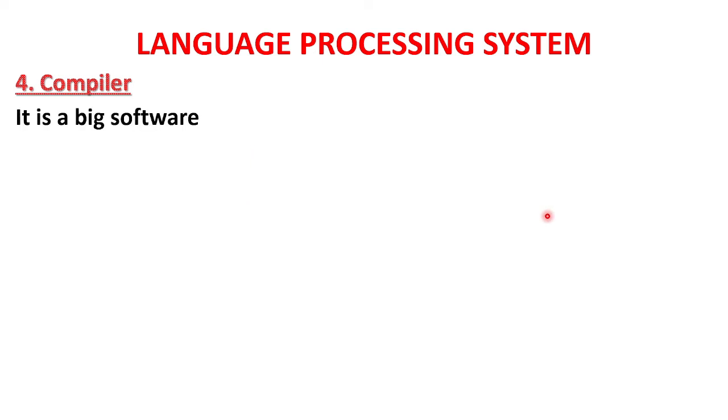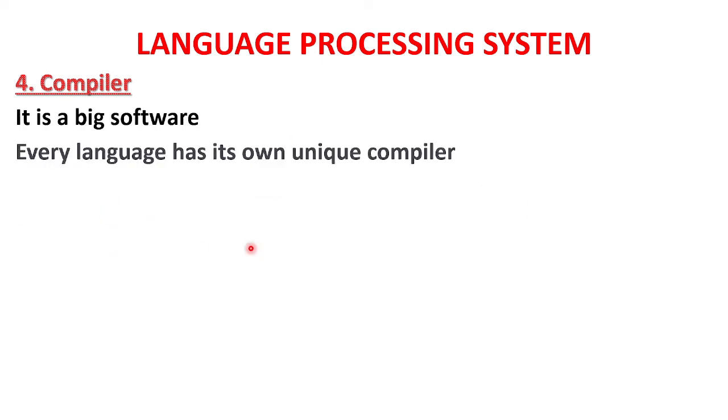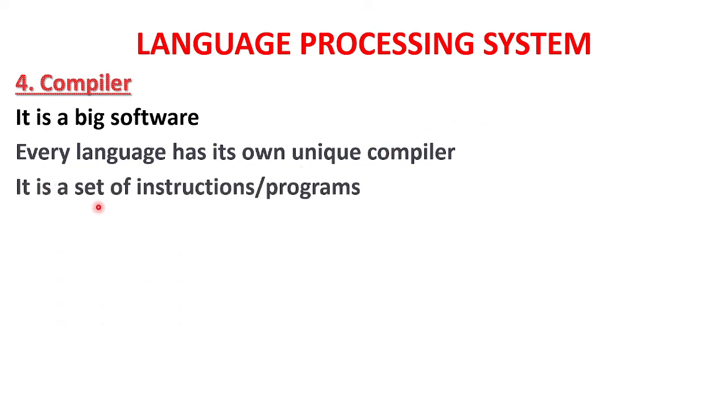So it is a big software. Every language has its own unique compiler. Like C has its own unique compiler, C++ has its own unique compiler, Java has its own unique compiler. So how is compiler software made? It is a set of different programs or instructions.